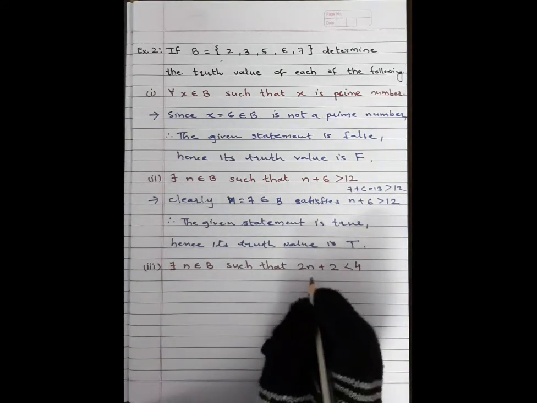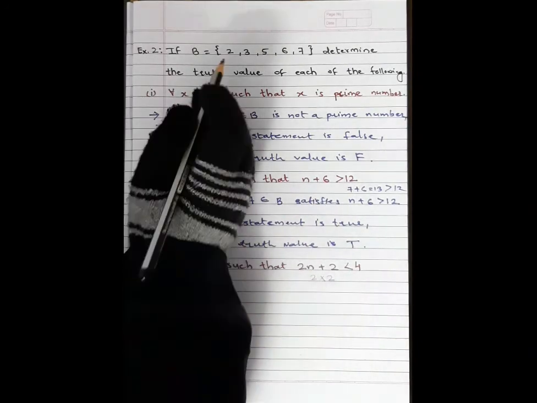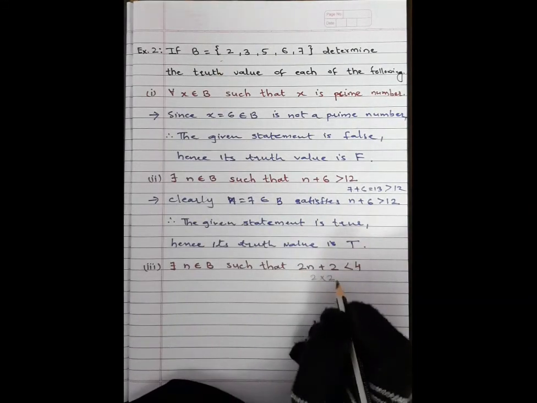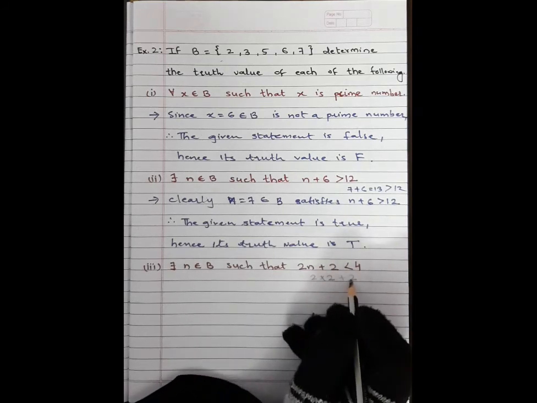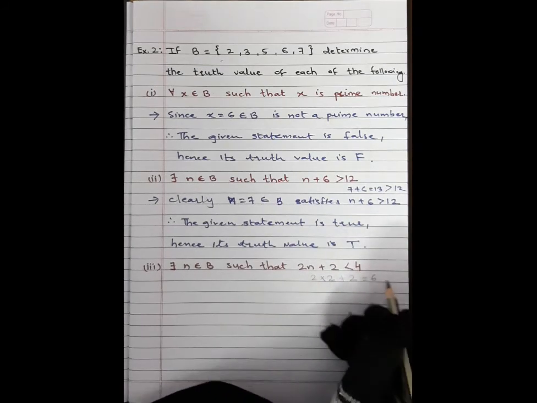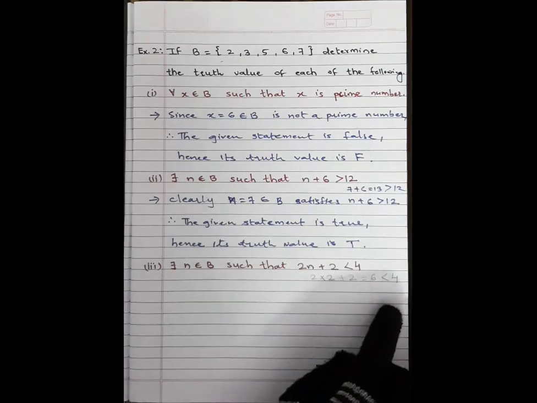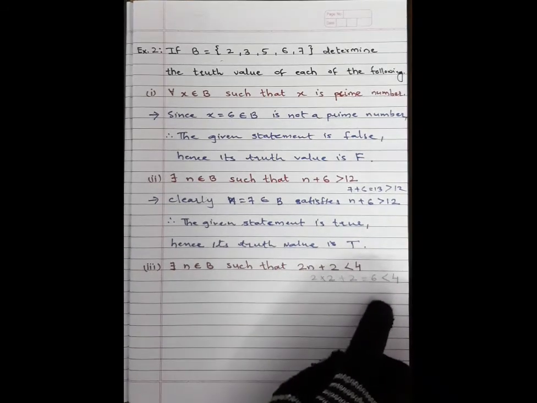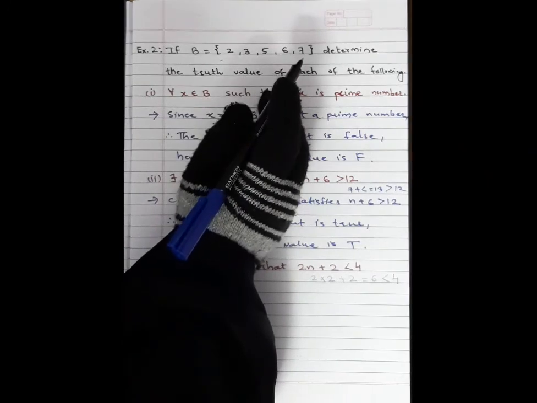See here, the first value is n equal to 2. 2 into 2 plus 2. 2 into 2 is 4, 4 plus 2 is 6. Is 6 less than 4? No, because 6 is greater than 4. Then see here, all the numbers are greater than 2.